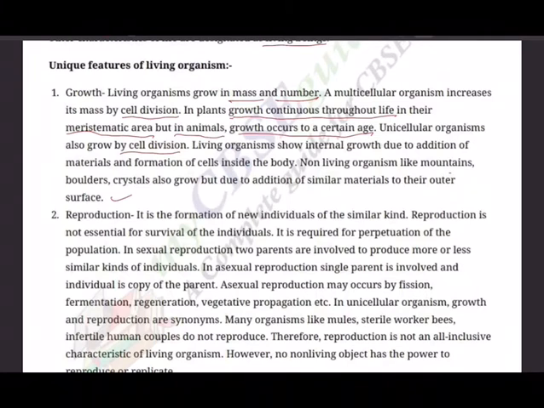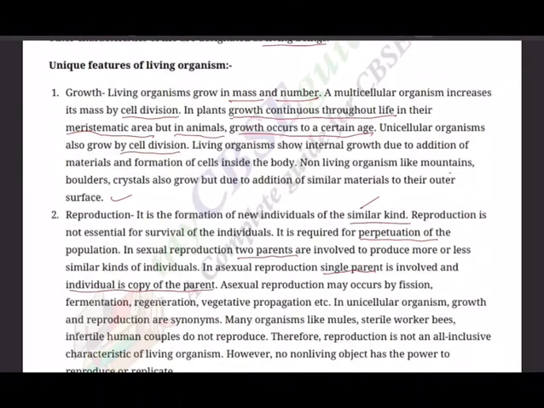Next, reproduction, the second character. It is the formation of new individuals of similar kind. This is the thing, thanks to the chromosome number. As long as the chromosome number is maintained, there will be generation of new individuals of the similar kind. Reproduction is not essential for survival of the individual. It is required for perpetuation of the population. In sexual reproduction, two parents are involved to produce more or less similar kinds of individuals, but varieties are there, remember. In asexual reproduction, a single parent is involved and the individual is the Xerox copy of the parent.